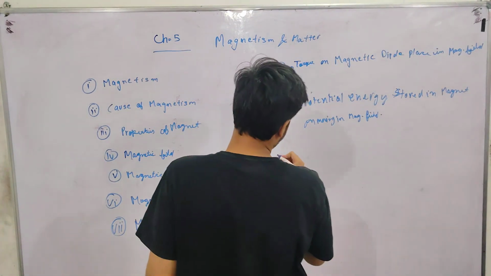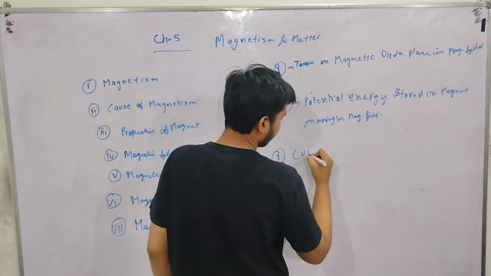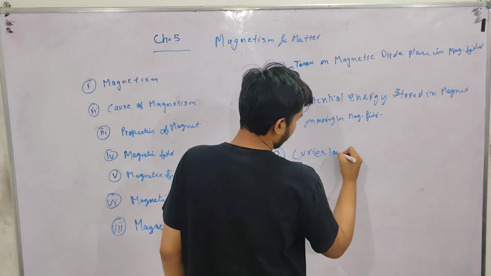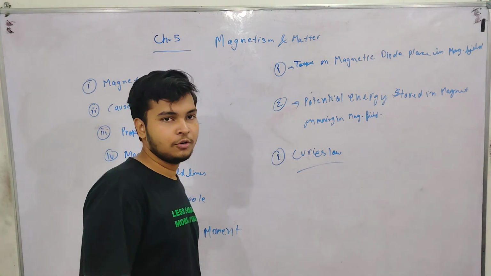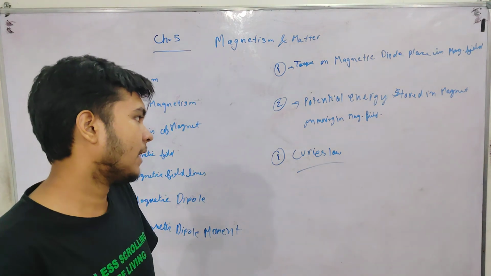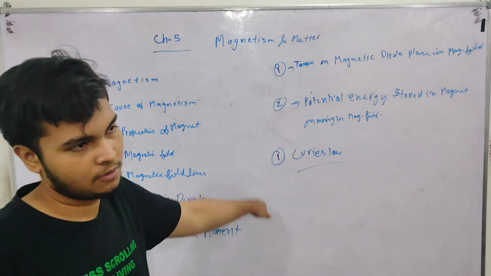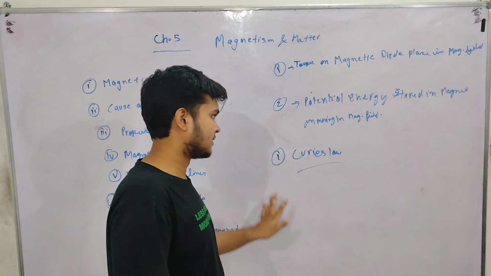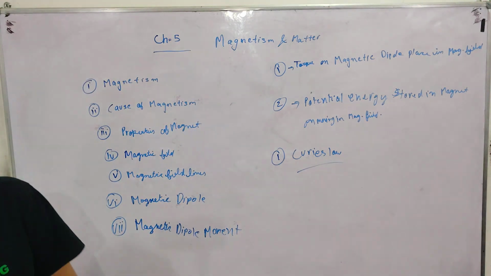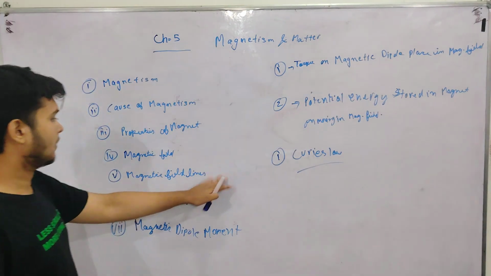And one important law, named Curie's law. Curie's law is likely to come in numerical questions. It will ask: find Curie's law, derive Curie's law, express Curie's law, what is Curie's law? This type of question.